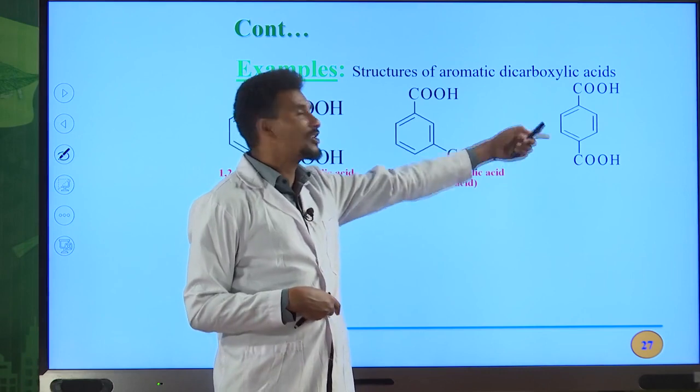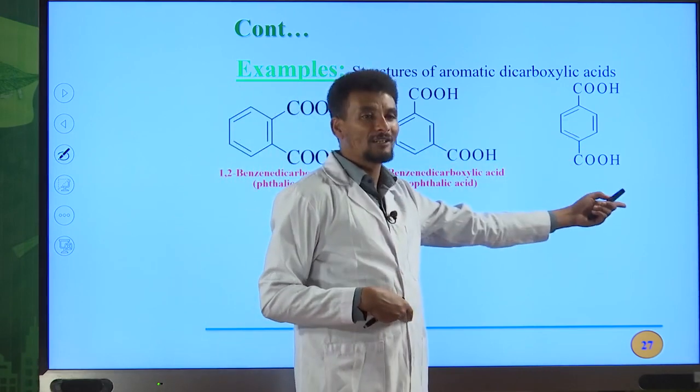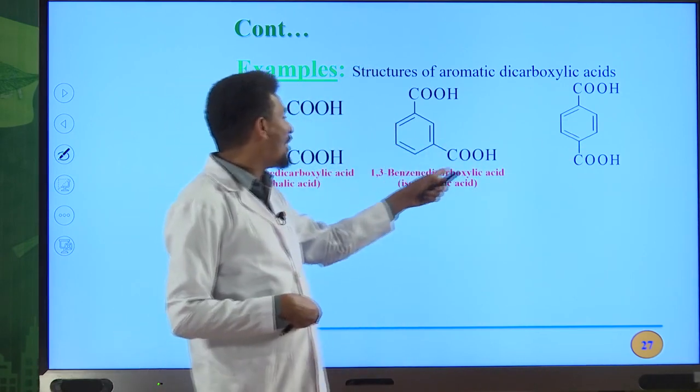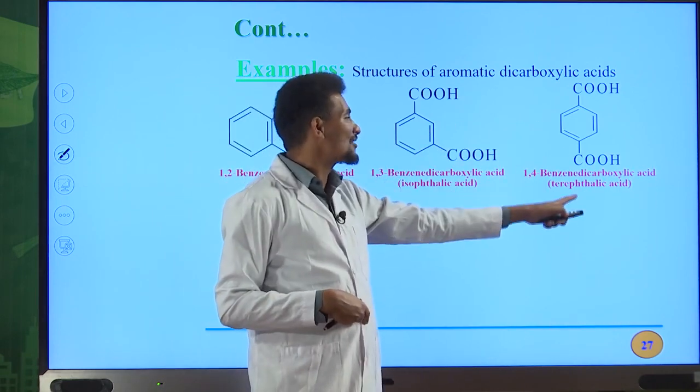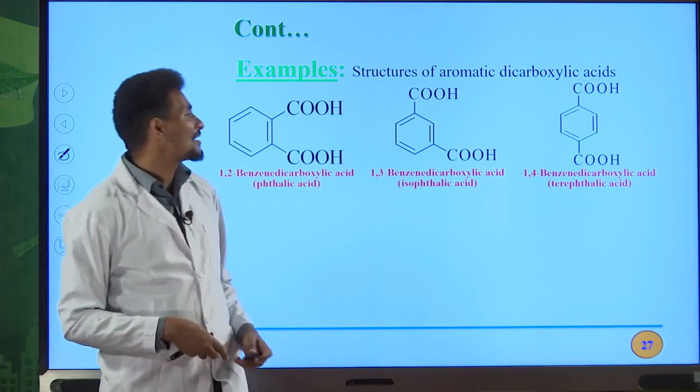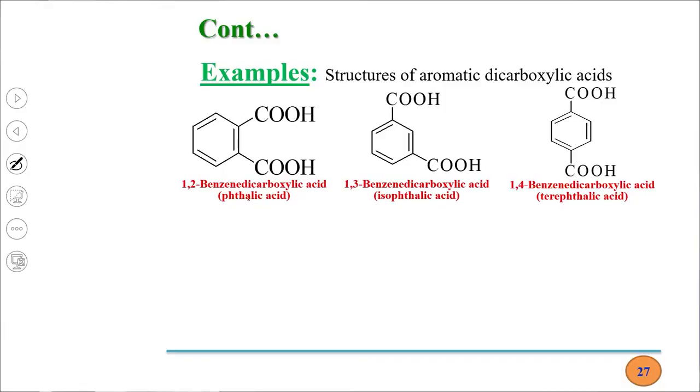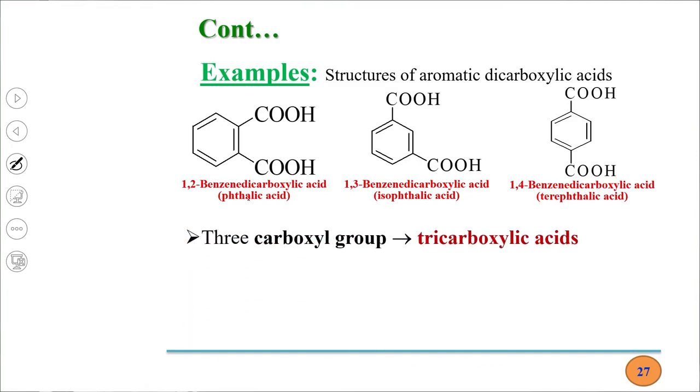Third one is this one, 1,4 position. It is similar to this one. 1,4-benzenedicarboxylic acid is the IUPAC name for this carboxylic acid, and terephthalic acid is the common name for this aromatic dicarboxylic acid. So these are aromatic dicarboxylic acids.